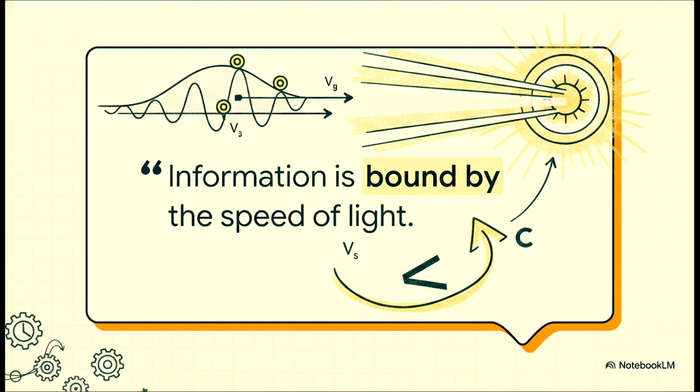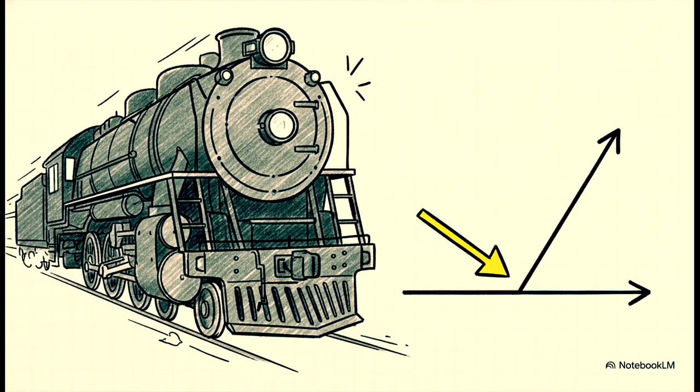So while the group velocity, which is the peak of our wave packet or the center of our train, can technically be measured as exceeding c because the envelope got reshaped, the true signal velocity, that hasn't changed at all. And why is that? Because the true signal velocity isn't the middle of the train. The signal velocity is the very front edge of the locomotive engine cutting through the air. In wave mechanics, this is that split second, the very first moment the intensity rises above zero. Physicists call this the point of non-analyticity.